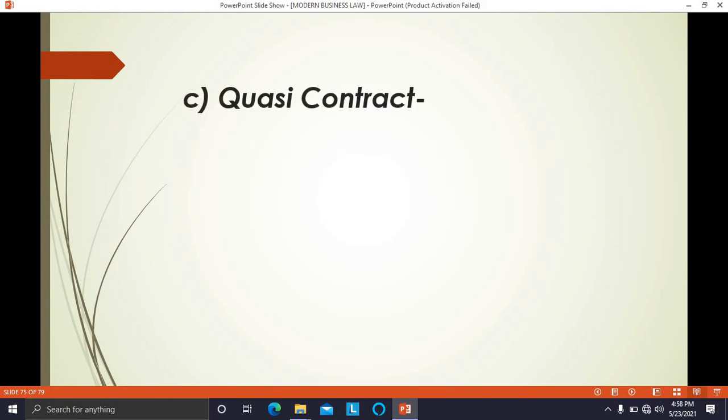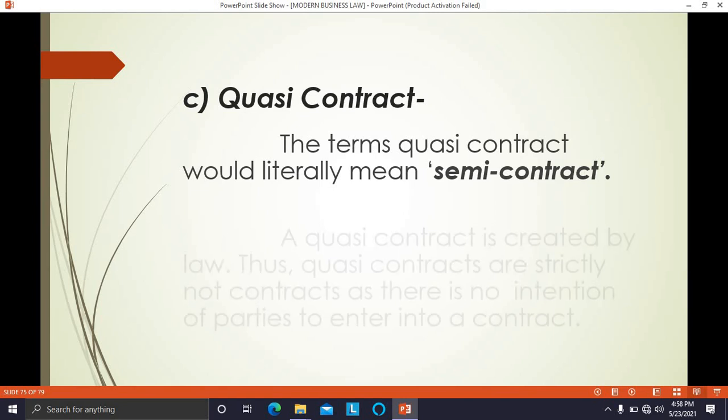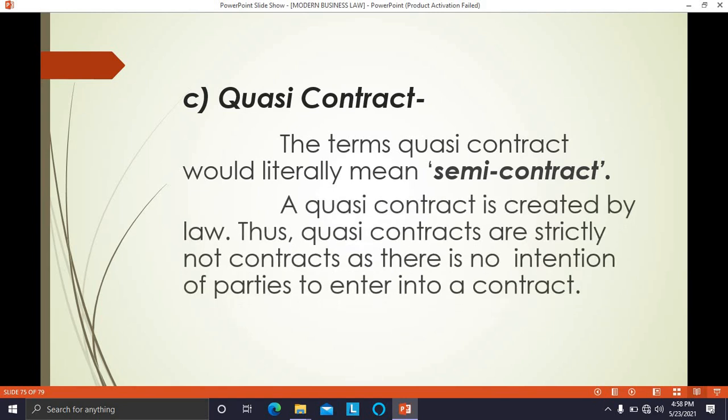The next type of contract is quasi contract. Now, what does it mean by quasi contract? The meaning of this term quasi contract is semi-contract. This is also a term on which a 2 marks question is always asked: define quasi contract. Quasi contract is such a contract which is created by law. Usually other contracts are created by the parties to the contract, but this contract is not created by parties to the contract, but is created by the law.